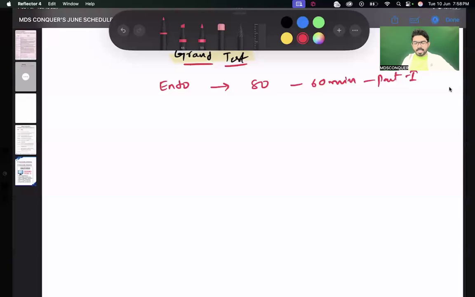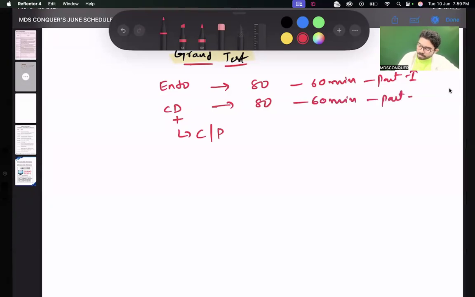The second subject is community dentistry, which includes 80 MCQs. Community dentistry, according to the NEET blueprint, is going to include both the community part as well as the preventive part. Preventive part basically comes under pedo, but according to the blueprint, a part of preventive dentistry is included in community dentistry. So that is 80 MCQs for 60 minutes, which will be under your part 2.